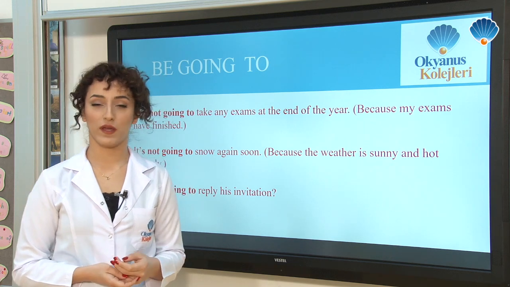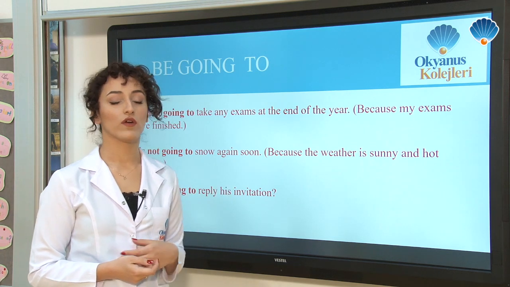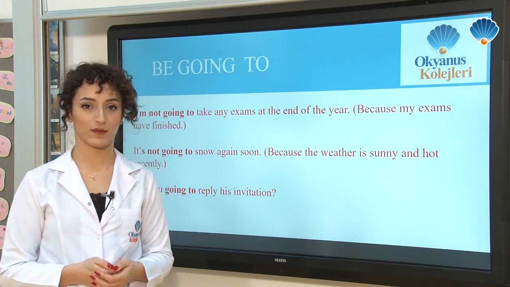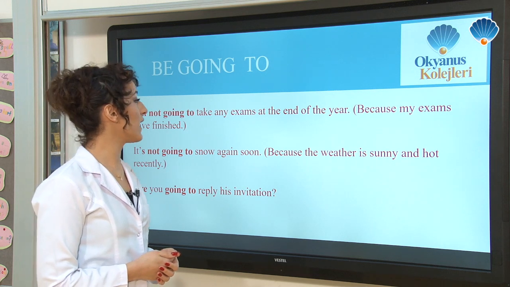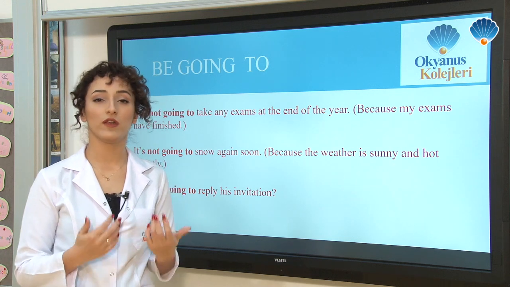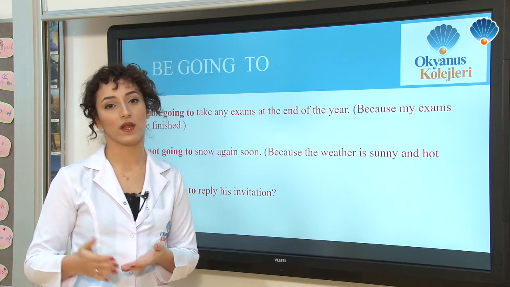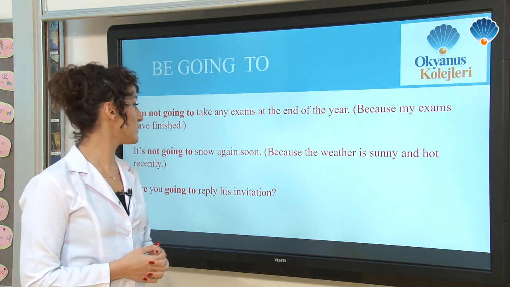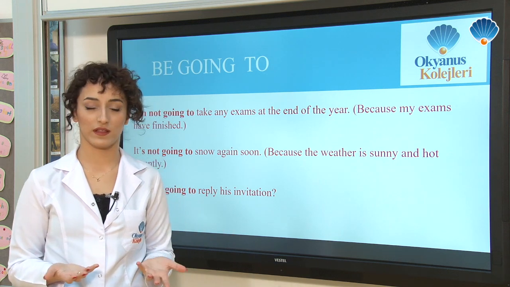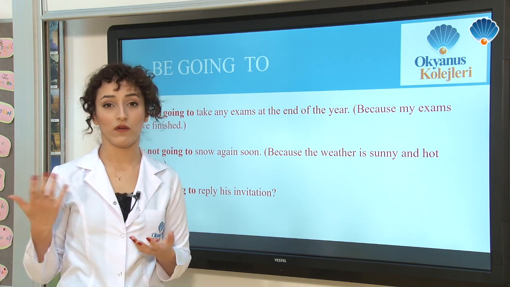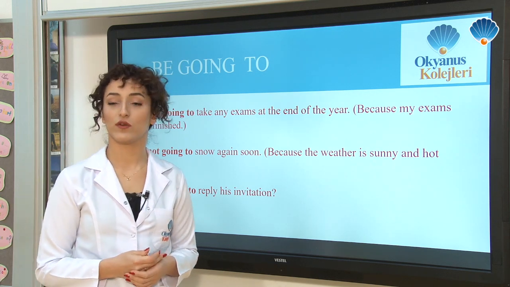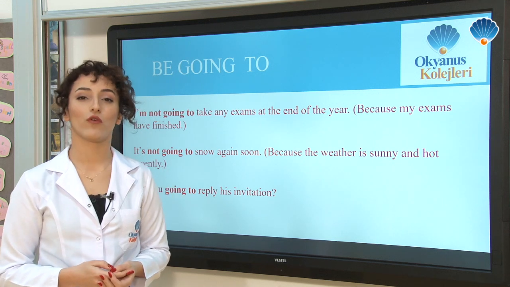The other forms of be going to are negative, affirmative, and question. Now we're going to look at some examples of this. I'm not going to take any exams at the end of the year because I know that my exams have finished already. This is for sure. It's not going to snow again soon because the weather is sunny and hot recently. So I have evidence on my hand, so I can say this. Are you going to reply to this invitation? This is the question form of be going to.